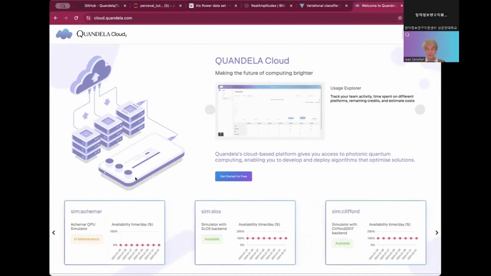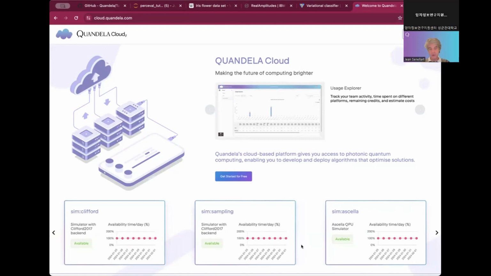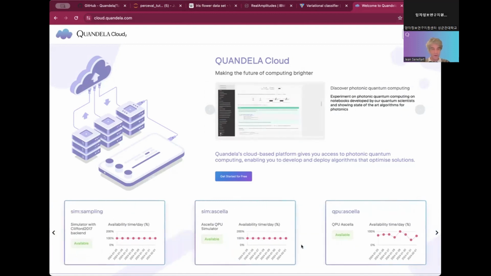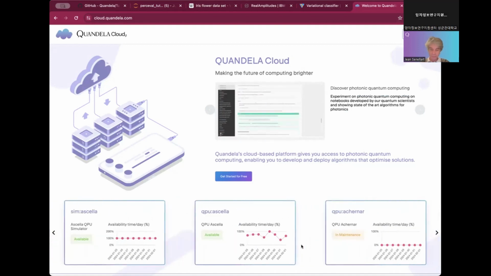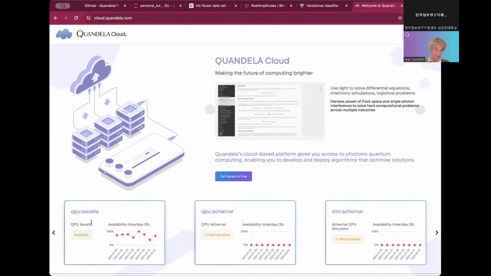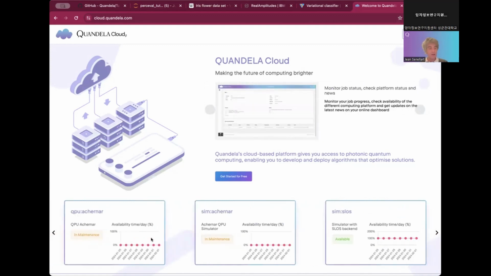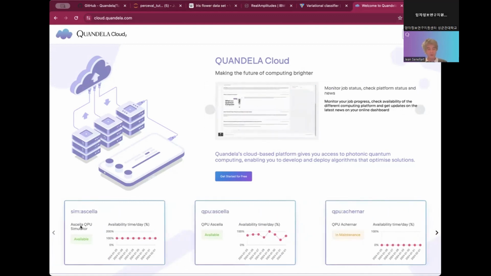So first, when you connect to Candela Cloud, you have this small box on the bottom that gives you the availability of the different platforms. So we can see, for instance, QPU Scala, which is the one that you are interested in, and is the largest processor unit that you have so far.